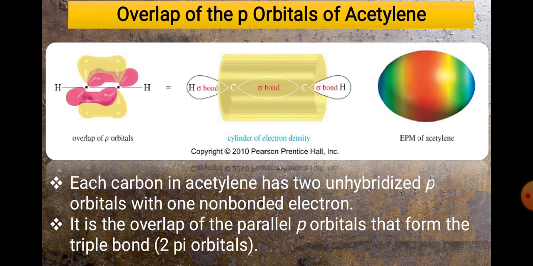So basically in acetylene there are 3 sigma bonds and 2 pi bonds. 2 sigma bonds are for C-H, and 1 sigma bond is for carbon-carbon. The 2 pi bonds are between carbon and carbon. So this is the structure of the molecule called acetylene.